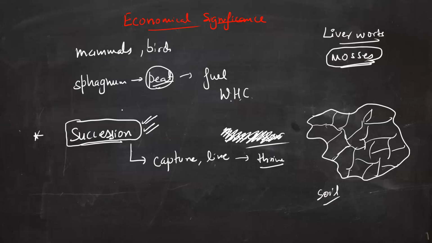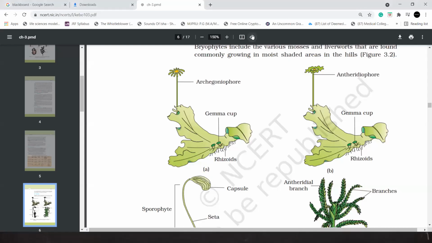Another important point is that these particular mosses provide dense mat-like structure. Now, what is the dense mat-like structure? ऐसा लगता है बेटे, for example, there is a green color का mat बिछा दिया, किसी ने चादर सी बिछा दी. And I'm not talking about the grasses. We are talking about the mosses. Let me just show you what the mosses look like.